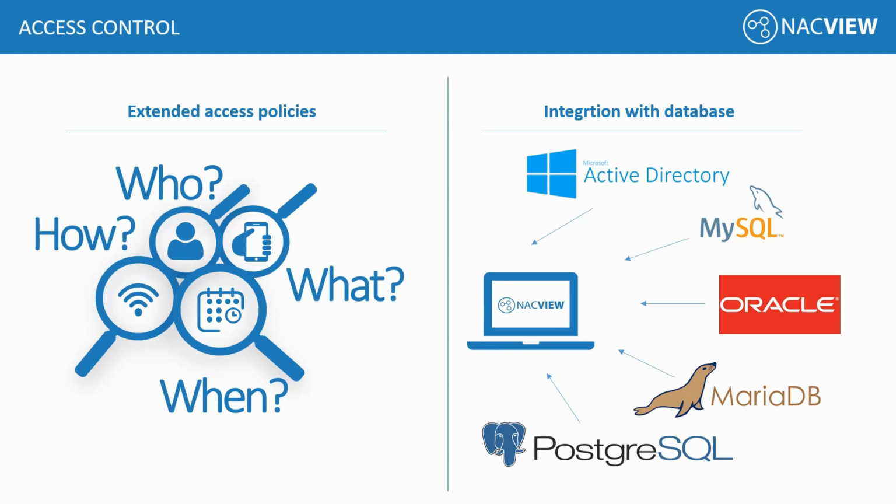When we know who is behind those devices, we can configure the policies properly. We can easily set on what terms a user or a device will be granted access and to which network resources. It can easily be defined that a finance department employee has access to resources other than a marketing or a logistics employee, and indicate the time interval in which such access may be granted. We can use a built-in database that stores data about users or integrate with an existing database that many companies already use.